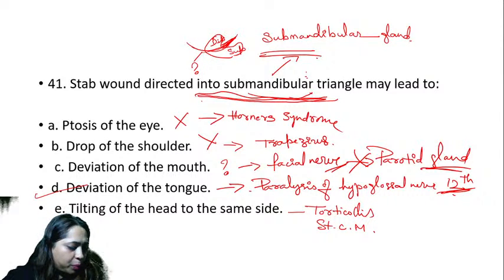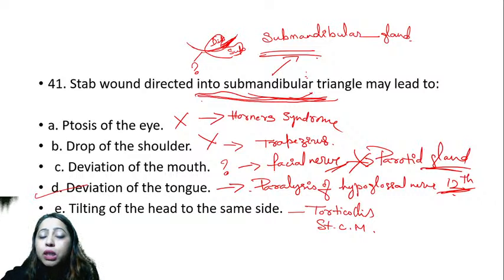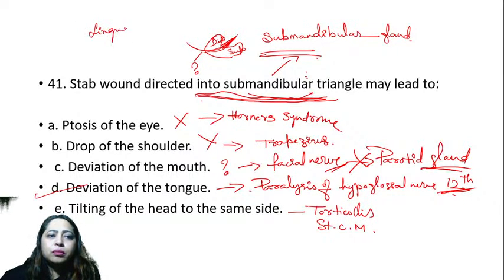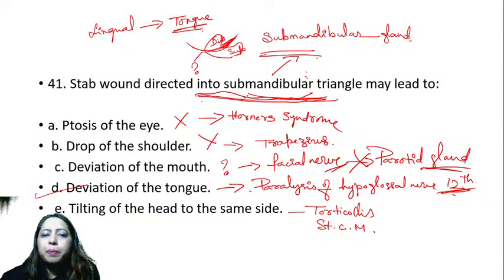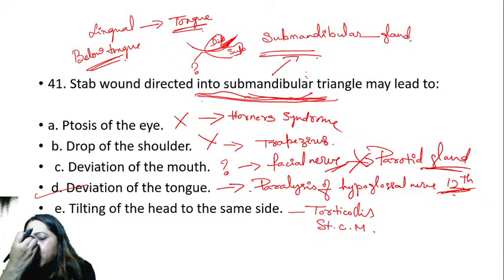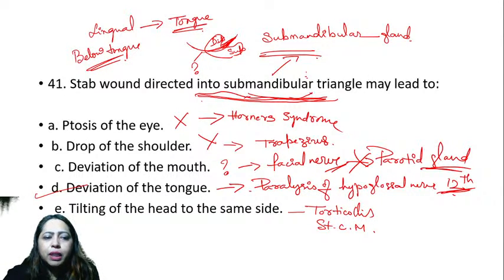So that is what we are supposed to talk about. Lingual nerve hooks or loops around the hypoglossal. Okay, it is not lingual. Lingual goes directly into the tongue. Submandibular is below the tongue. So it is not lingual. Here we don't have lingual, and it is because of the hypoglossal nerve. Lingual has got nothing to do with the muscles. Lingual is for the sensory, right?